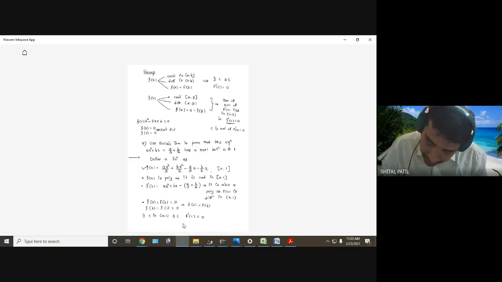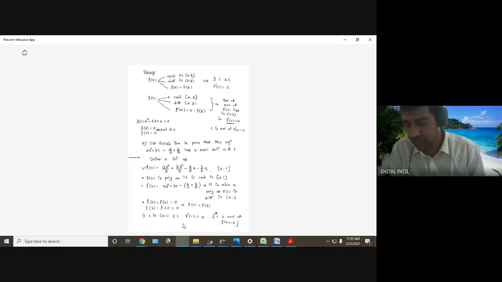C क्या है? C is root of, whose root? f dash. हाँ, गुड.